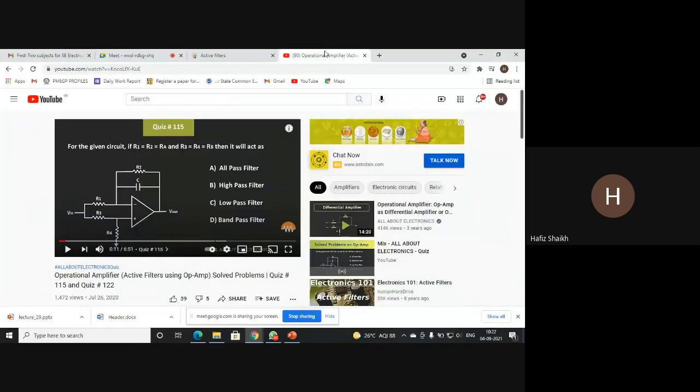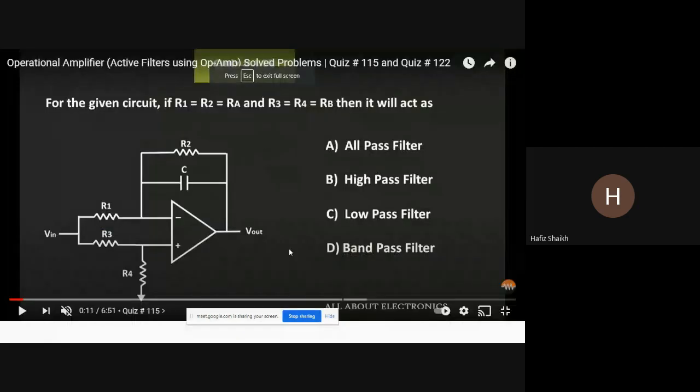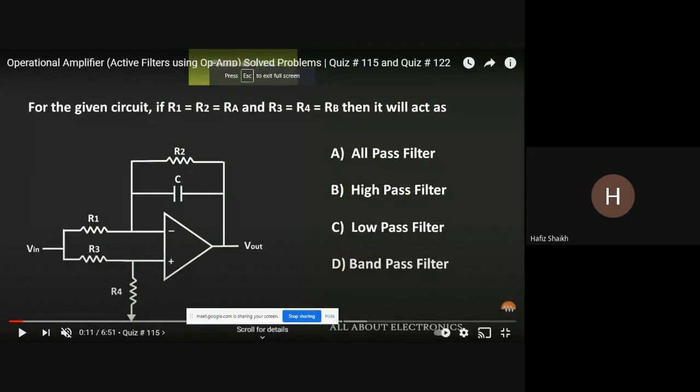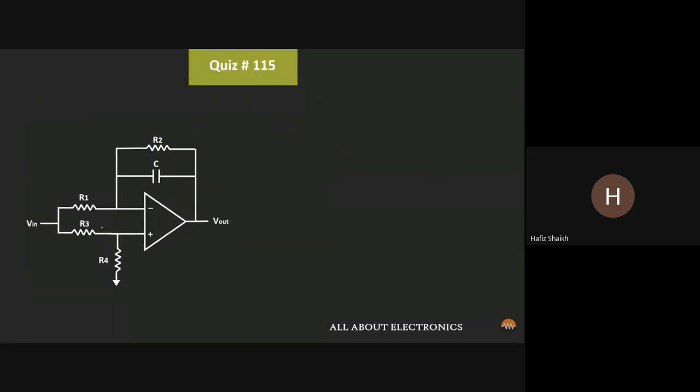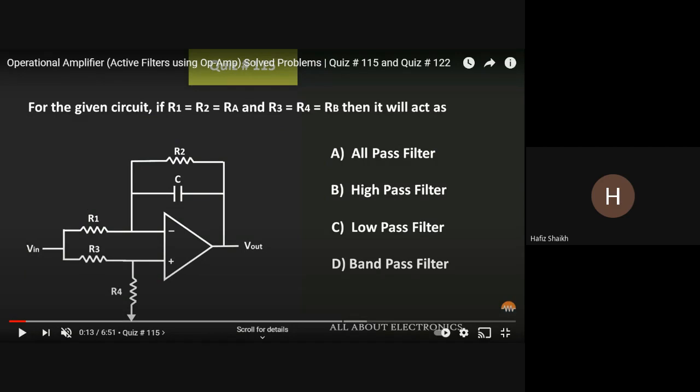For a given circuit, R1 is equal to R2, that is equal to RA, and R3 is equal to R4, that is equal to RB.